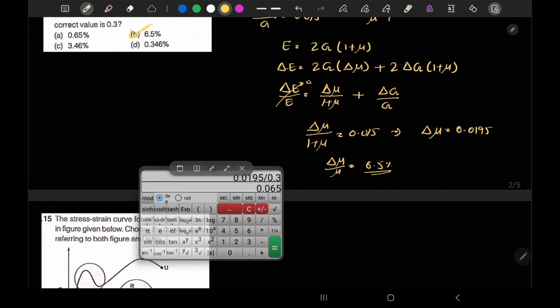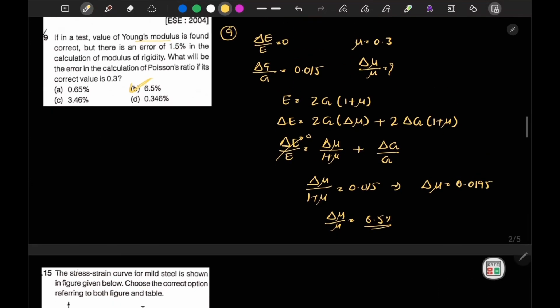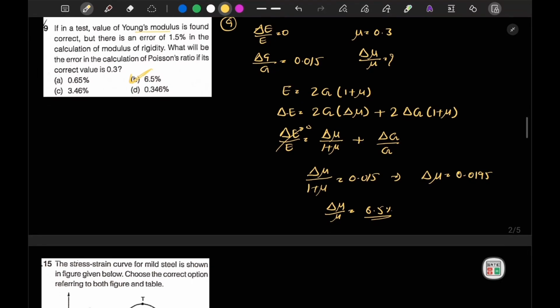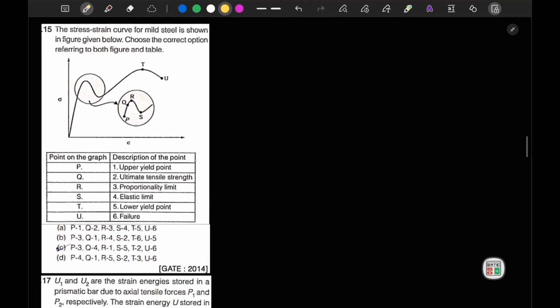Okay, now we will move into our next question. I hope you understood how we solve this question number 9. Now in question number 15, it is mentioned that the stress strain curve for a mild steel is shown in the figure. Choose the correct option referring to both. Okay, so let's see what are the correct options.